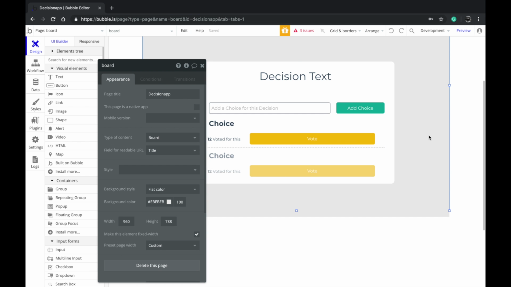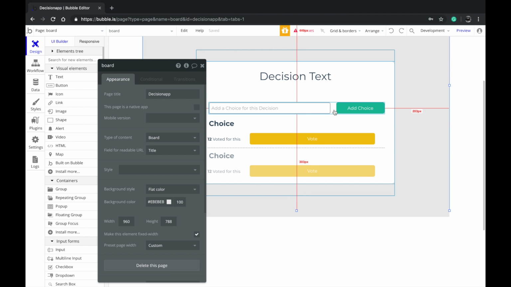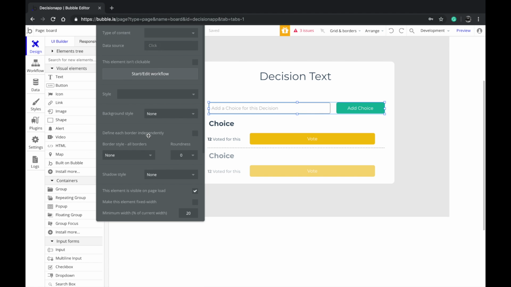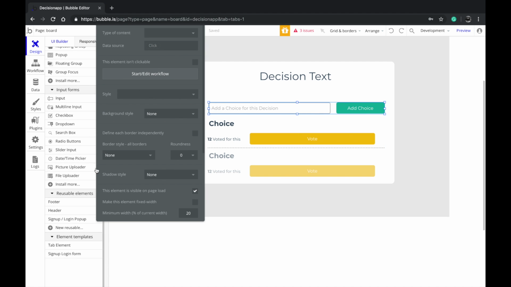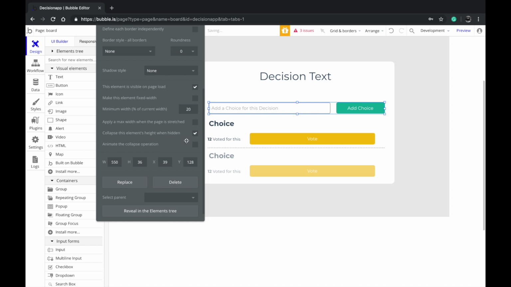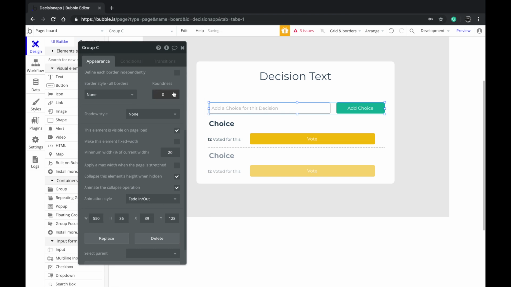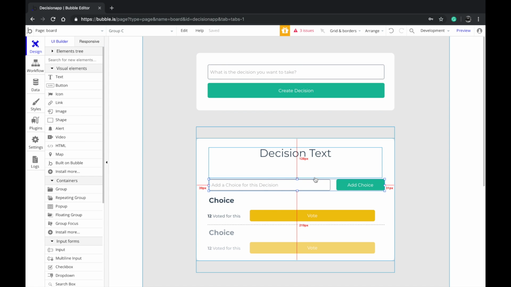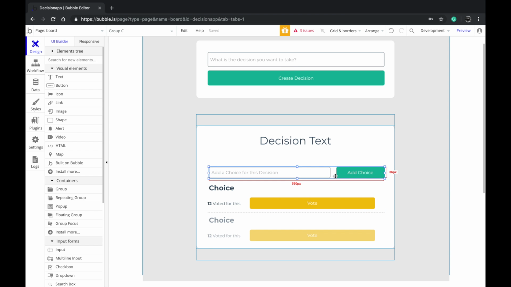Actually, there's a bigger advantage to it than just being able to move these components. It's for responsiveness as well as for something that I'll tell you shortly. Just go down here, select this empty portion of the group, and select collapse this element when height is hidden. So what we're doing here is that this part will not be visible to everybody who is able to view this board.